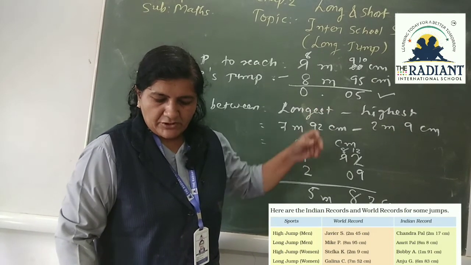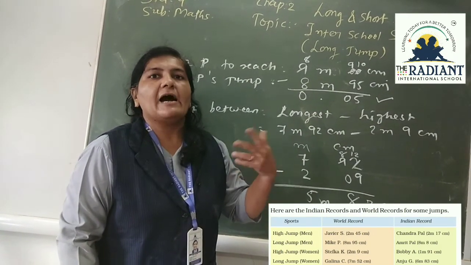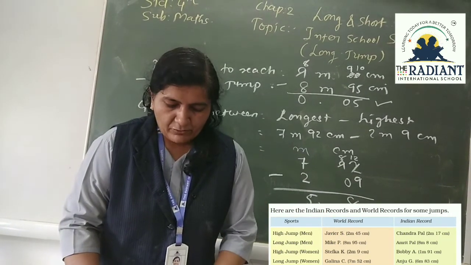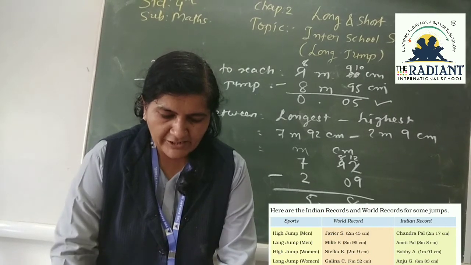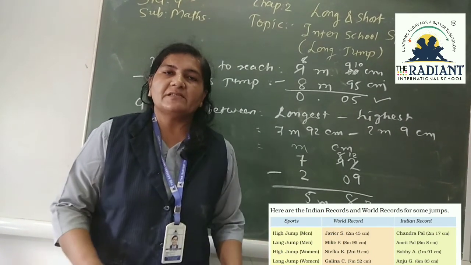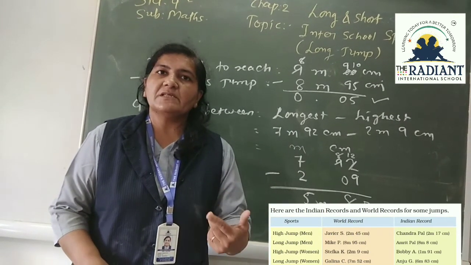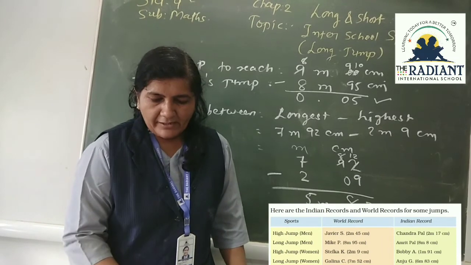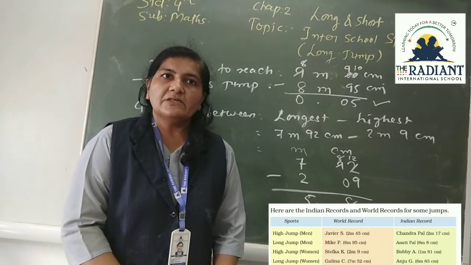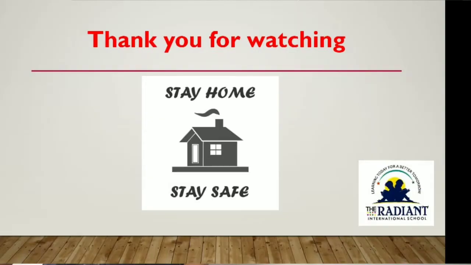Question 6: whose high jump is very close to 2.5 meters? Where is the high jump? You have to check Xavier S's jump, 2 meter 45 centimeter. 45 is near about 50, and 50 means half. So in the last question you have to write Xavier S, option C. Thank you everyone. Stay home, stay safe. Have a nice day.